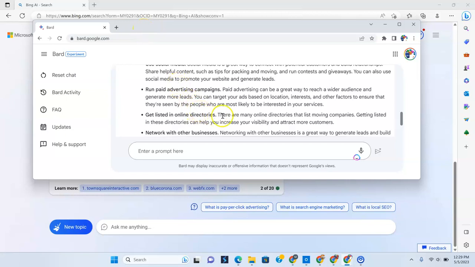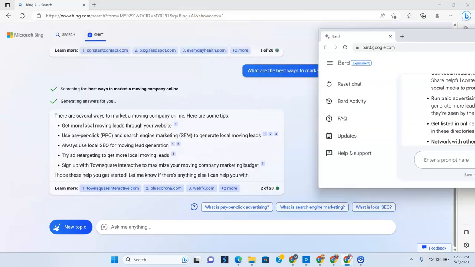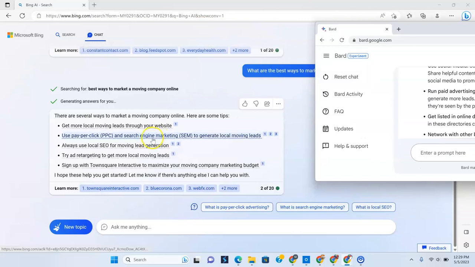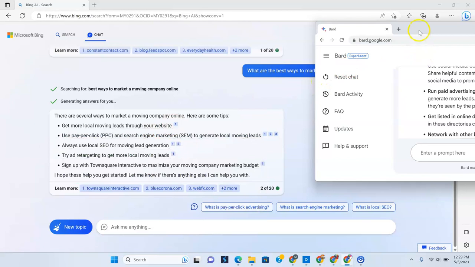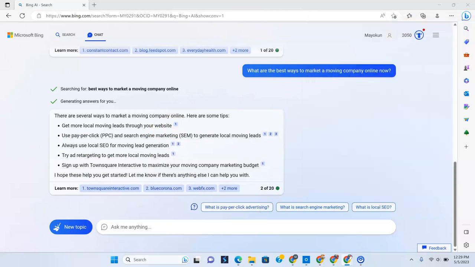You know, get listed in online directories. There are many online directories that list moving companies. Getting listed in these directories can help you increase your visibility and attract more customers. Whereas here it's just giving me bullet points and stuff and then other references for me to go to is the way I'm looking at it. I would think so. All right. That's pretty interesting. Okay, now let's go over to our next question.